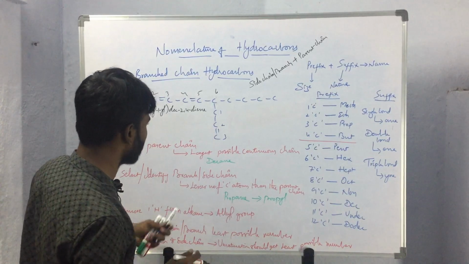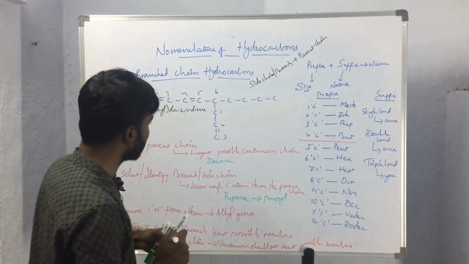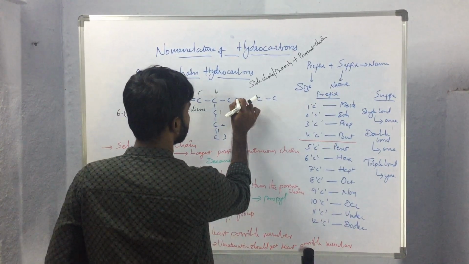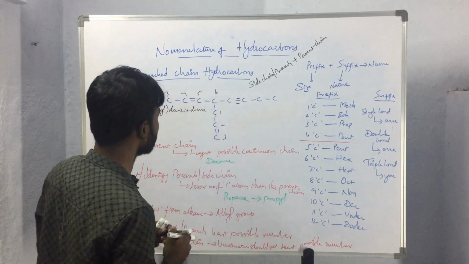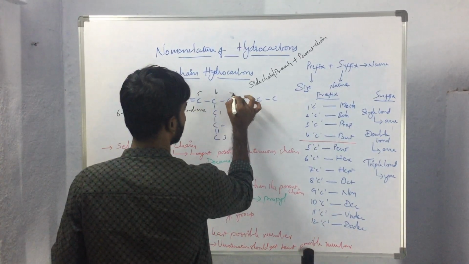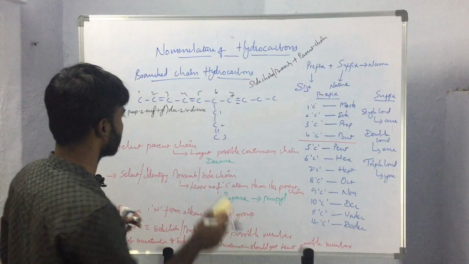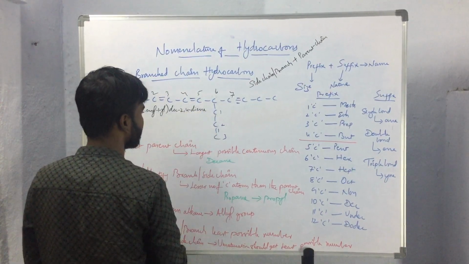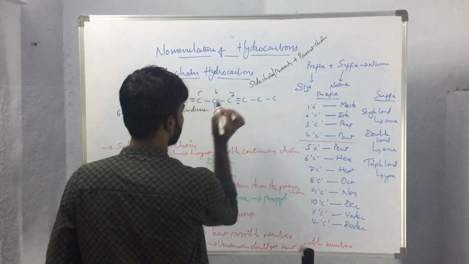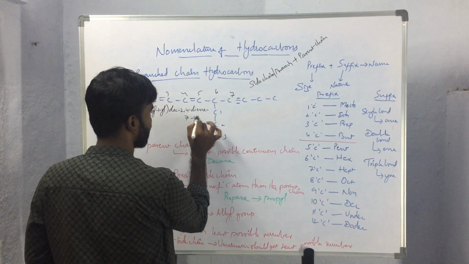Okay, like this we will be writing the name. If combined unsaturation is present, in that condition, 2,4 diene 7-yne.